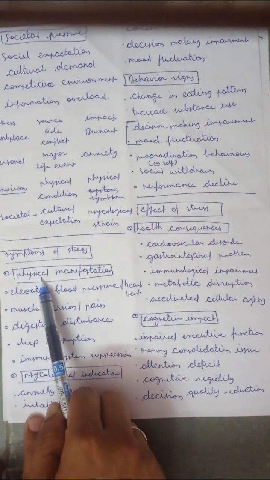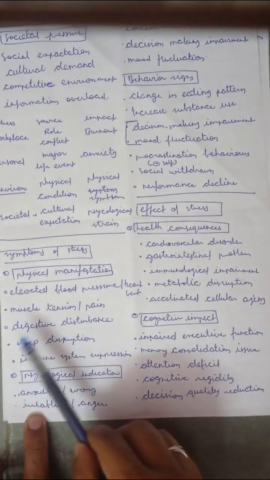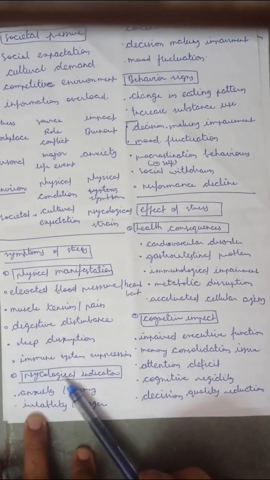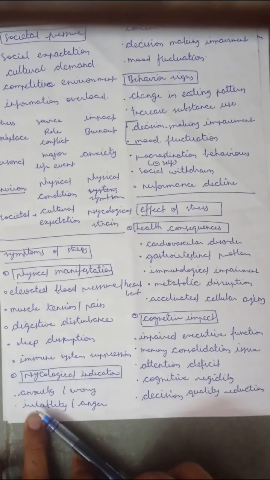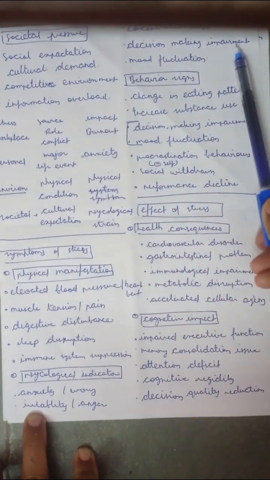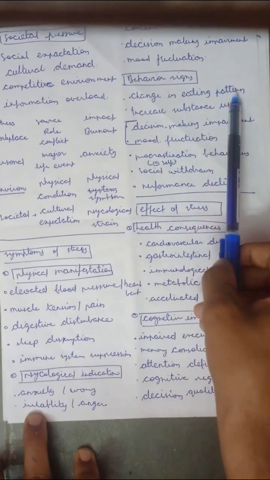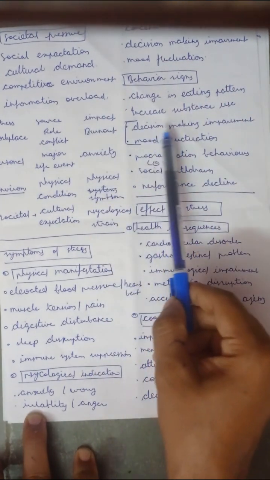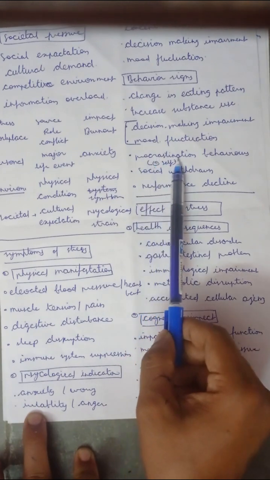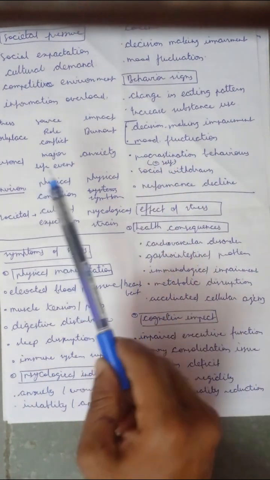In physical manifestations, we have elevated blood pressure and heartbeat, muscle tension and pain, digestive disturbance, sleep disruption, and immune system suppression. In psychological indicators, we have anxiety, worry, irritability and anger, concentration difficulties, decision making impairment, and mood fluctuation. Then the behavioral signs: changes in eating patterns, increased substance use, decision making impairment, mood fluctuation, and procrastination behavior. Procrastination is negative behavior toward the self, along with social withdrawal and performance decline.